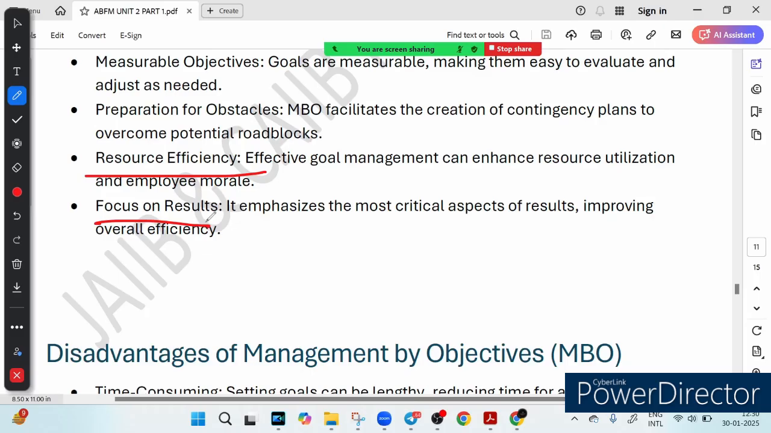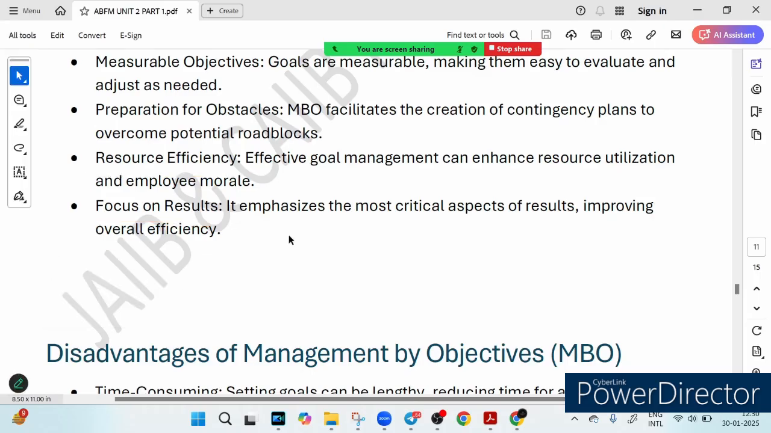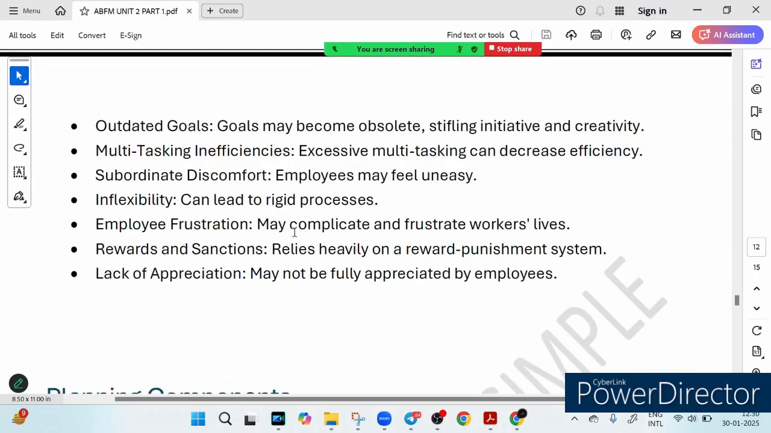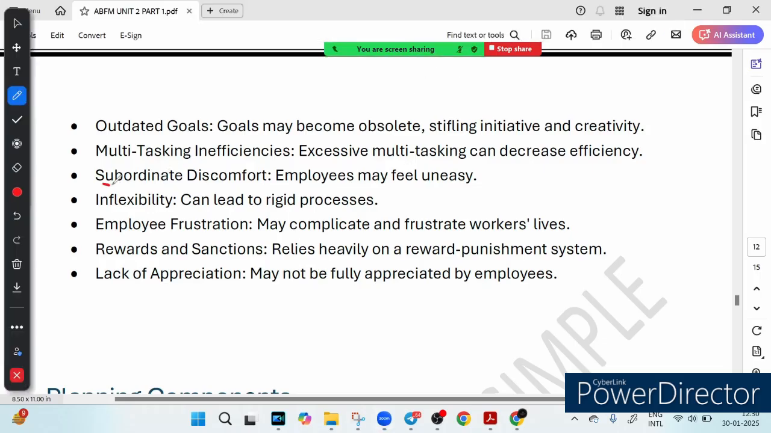And obviously we are talking about the disadvantages, like it is time consuming, right? Time consuming, collaboration is required, increased paperwork, multitasking inefficiency. What is the meaning of this? Juggling too many tasks at once can reduce efficiency. It's like trying to study multiple subjects at the same time and ending up learning none properly. Then we have something called subordinate discomfort. That means some employees may feel uneasy with MBO. Then inflexibility, employee frustration, rewards and sanctions, lack of appreciation. So these are a few disadvantages of MBO, right?